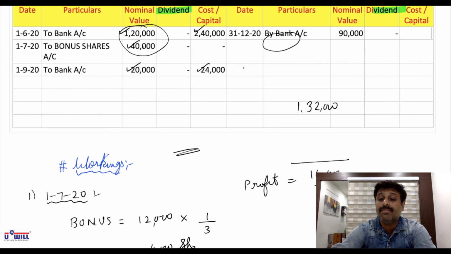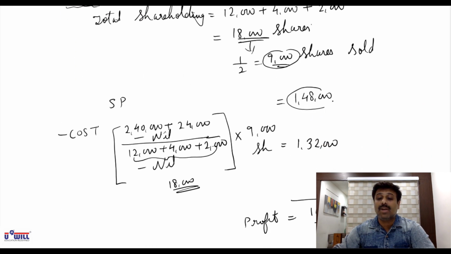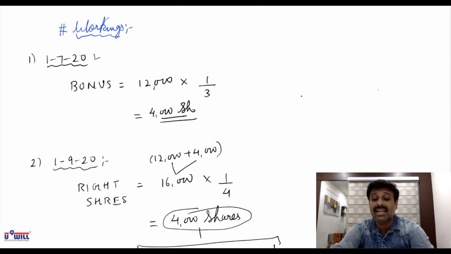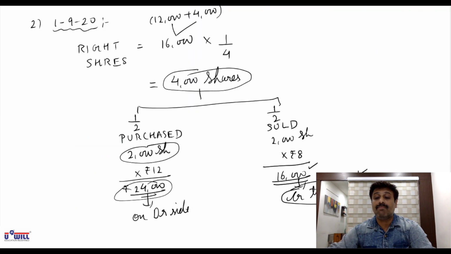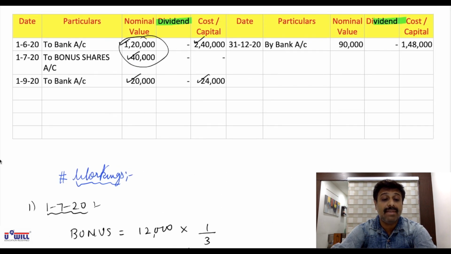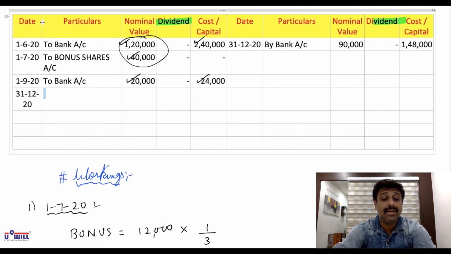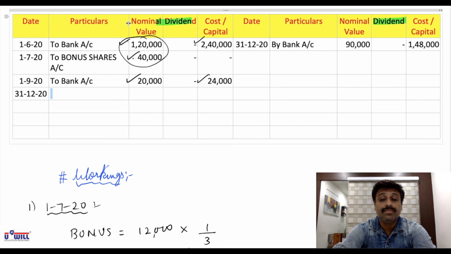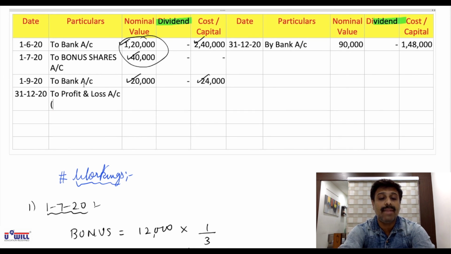Dividend column, nothing will come. And cost or capital column, what is the selling price? 1,48,000. Cost or capital column, what is the selling price he has to record? 1,48,000. And profit of 16,000 we will write on the debit side. So debit side, same date 31/12/20. To profit and loss account in bracket profit. Directly in the last column we'll record the profit of 16,000.